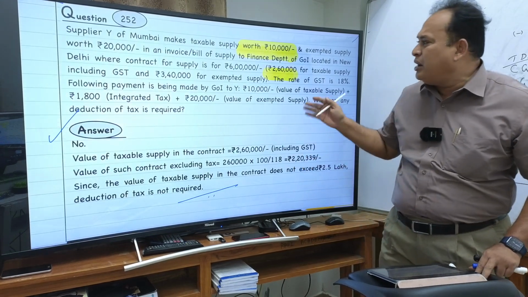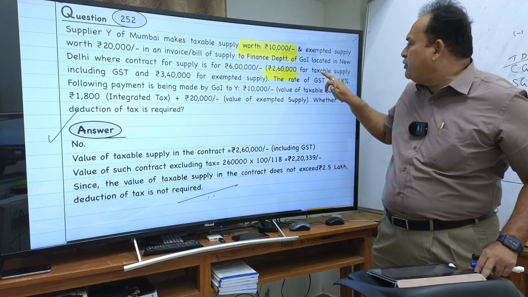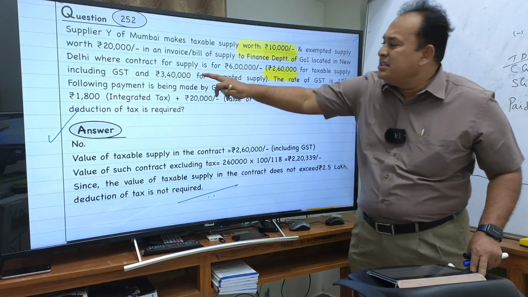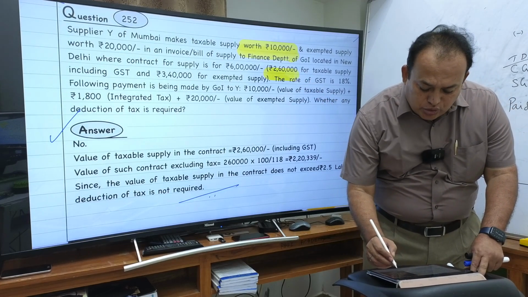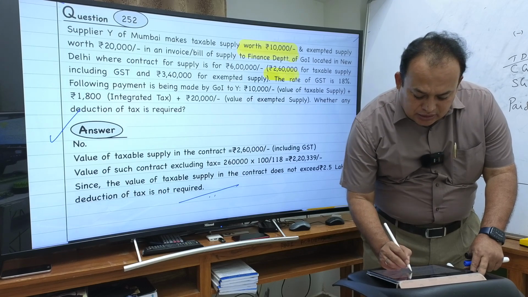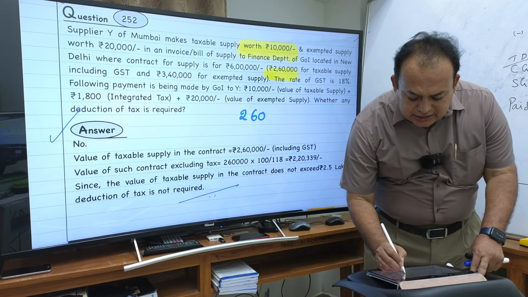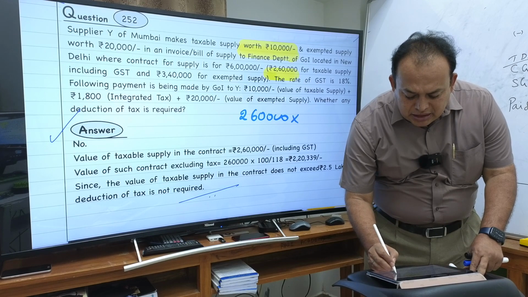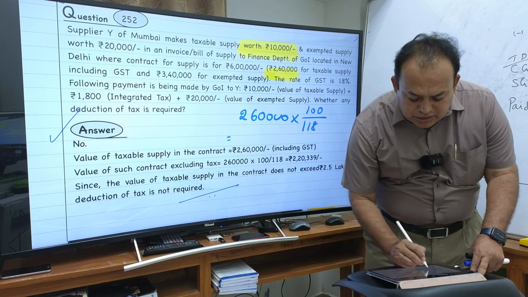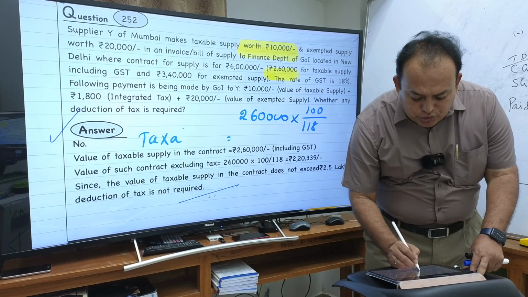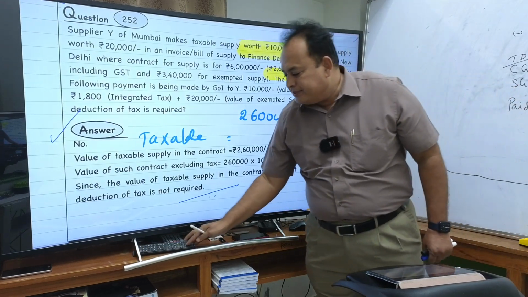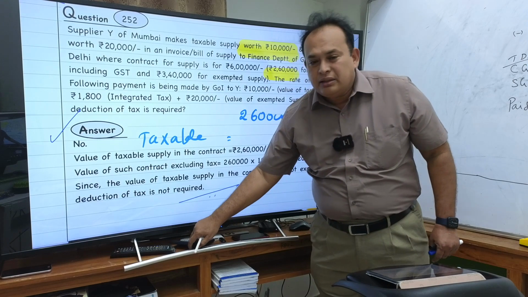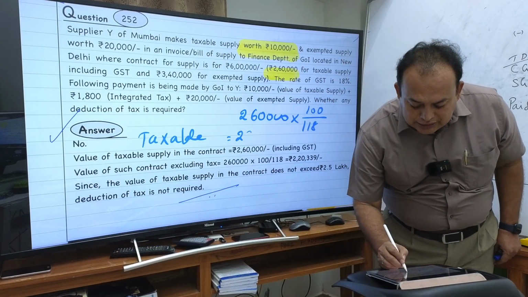First of all, TDS applicable. This 2,60,000 for taxable supply, which includes GST. The 2,60,000 inclusive of GST. In that case, one should be able to apply the application. 2,60,000 inclusive of GST means eliminate the GST. 100 divided by 118, you will get taxable supply, exclusive of GST. How much comes here? Quickly, fast, tell me, respond to me. 2,20,000?